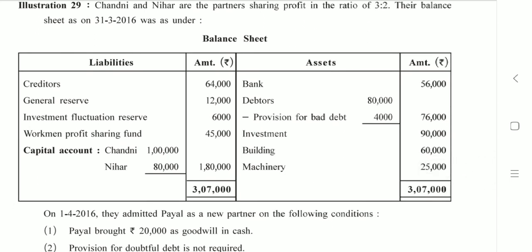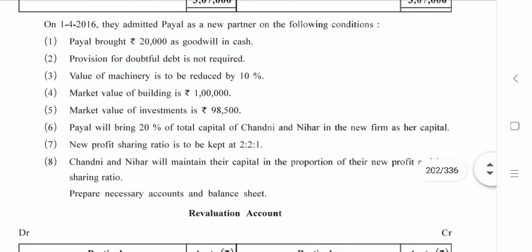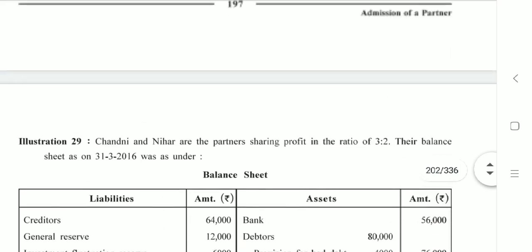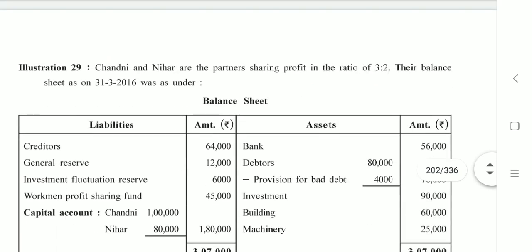Obviously, this is the question, and below you have adjustments. We'll quickly read them. On 1/4/16, they admitted Payal as a new partner on the following conditions. So there are 8 conditions provided, and they say prepare necessary accounts and balance sheet. Necessary accounts, let us decide which are the accounts that we are going to prepare. For that, we are going to check our balance sheet.